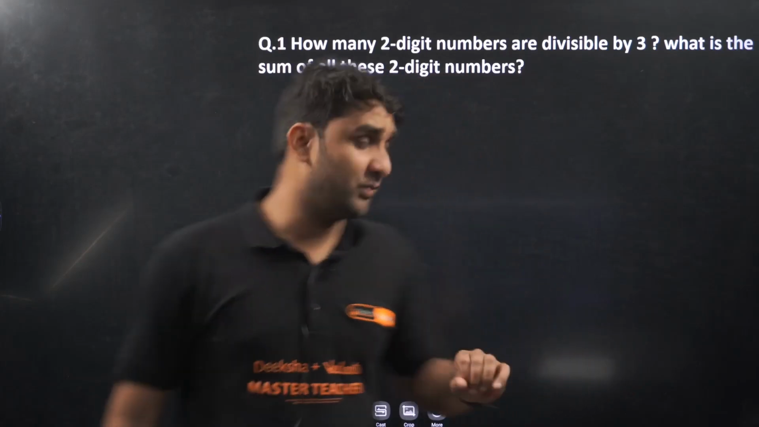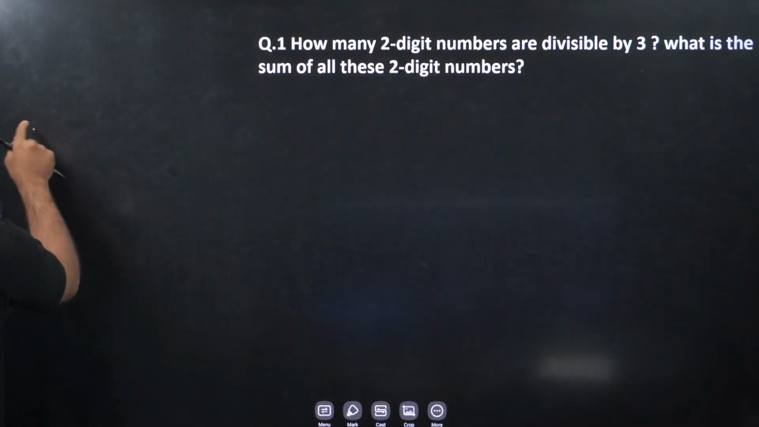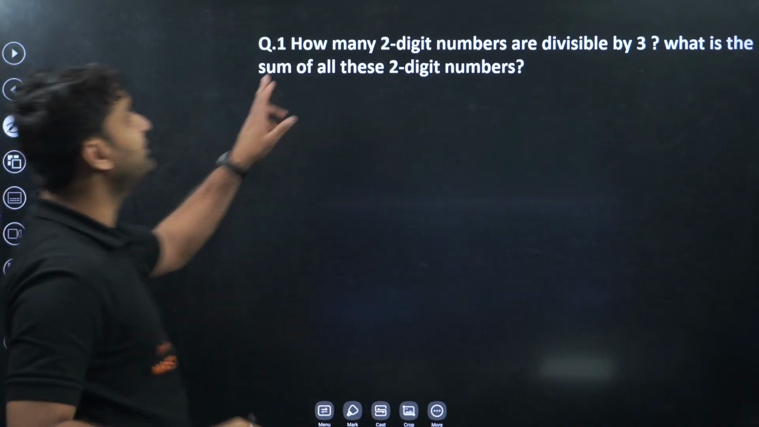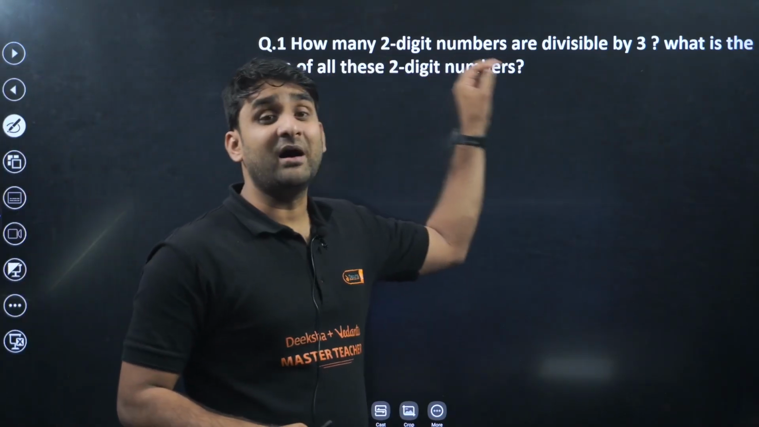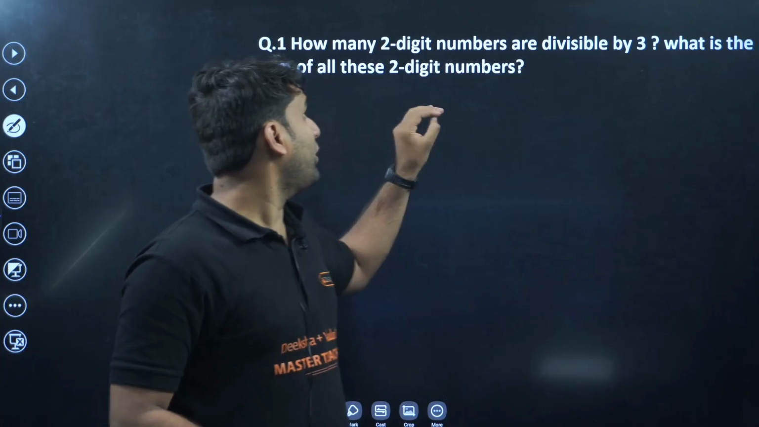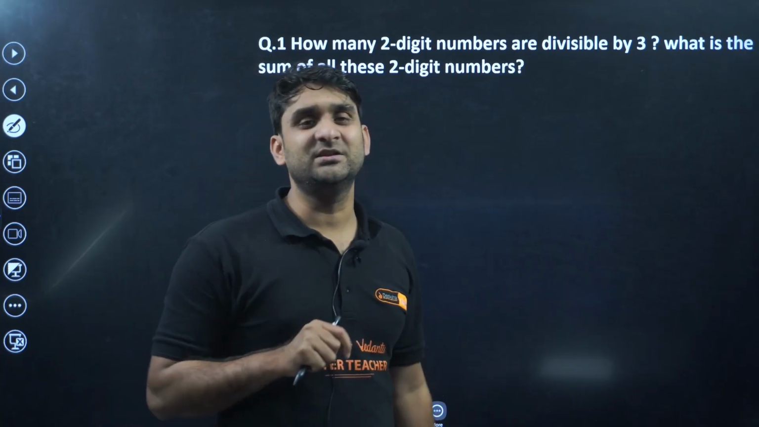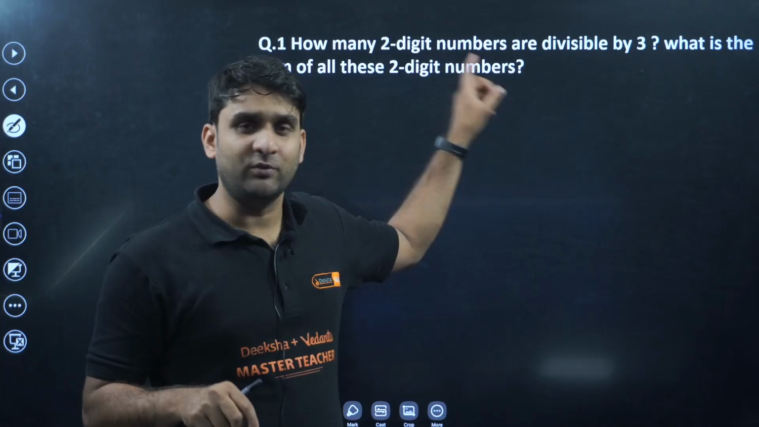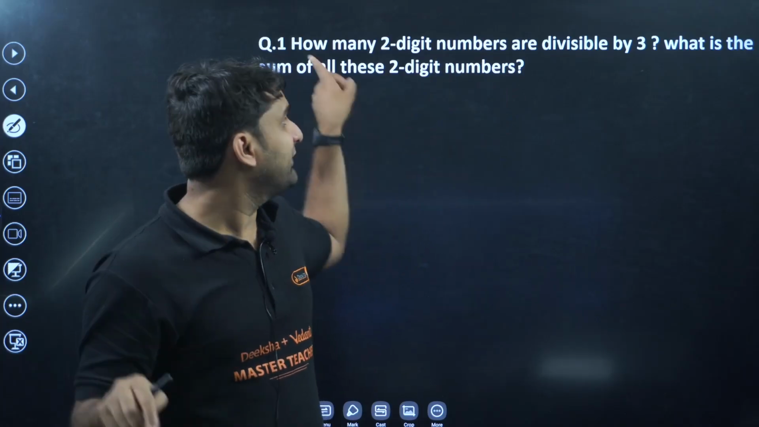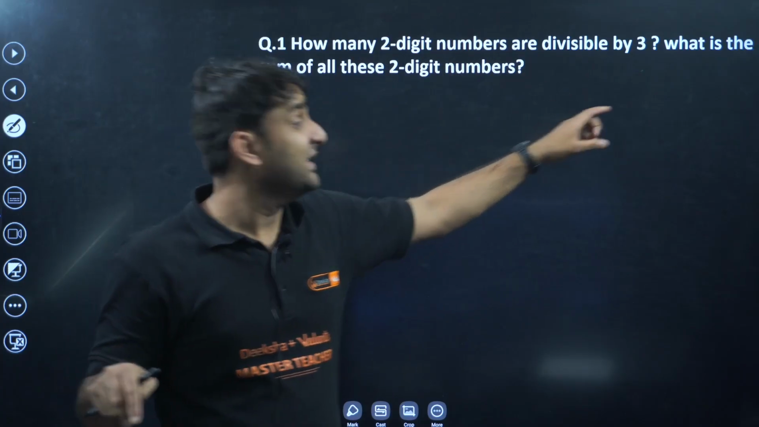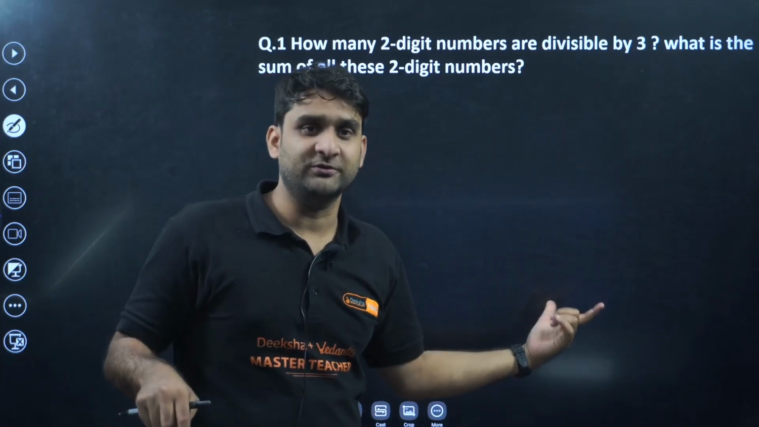Look at question number 1. How many two-digit numbers are divisible by 3? What is the sum of all these two-digit numbers? So basically, in this single question, we have to find out two things. First, how many two-digit numbers are divisible by 3, the number of terms, and second, the sum of all those numbers, right?